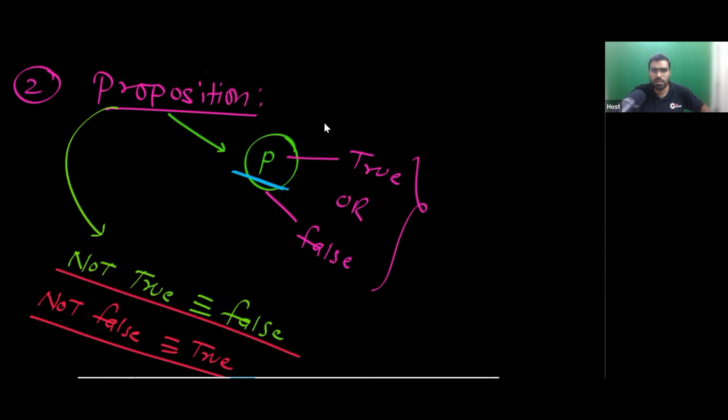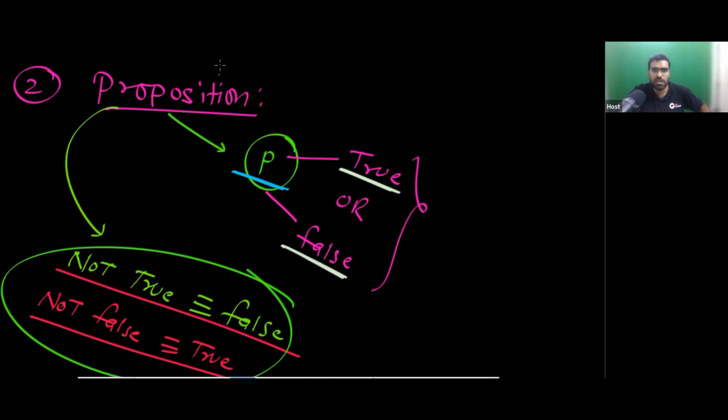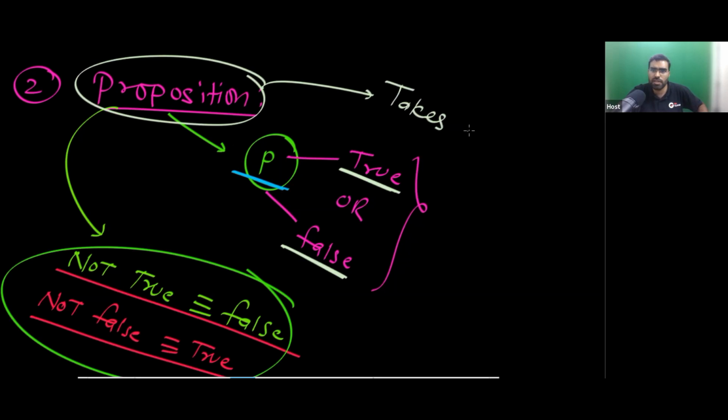Okay, this is the only thing that you have to remember. This definition has no ambiguity. Very simple definition: a proposition is either true or false. It will take one of these two values. This is the definition of proposition. Any proposition takes one of the two values.